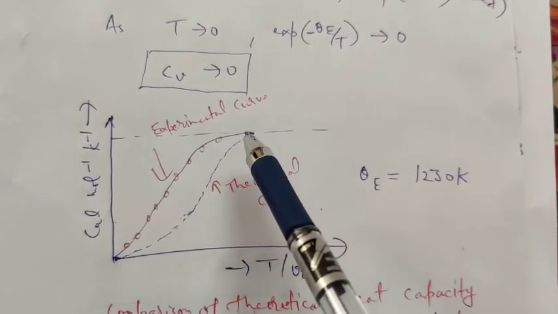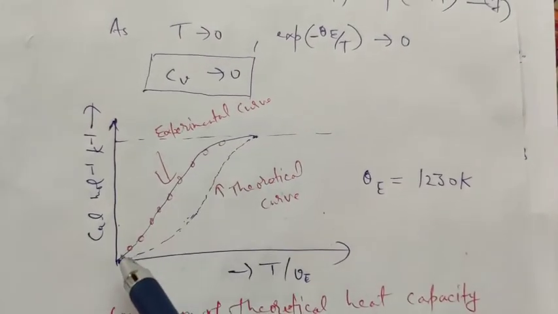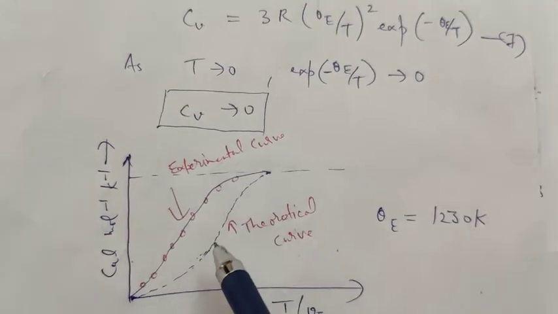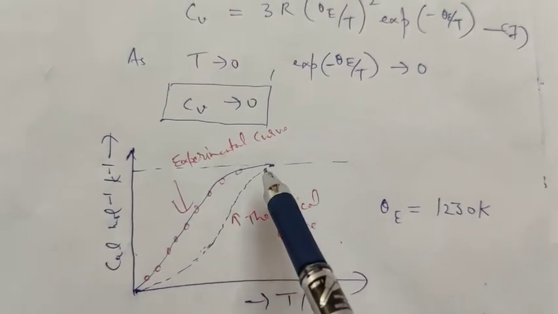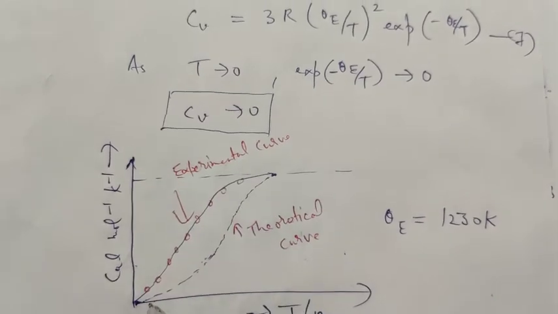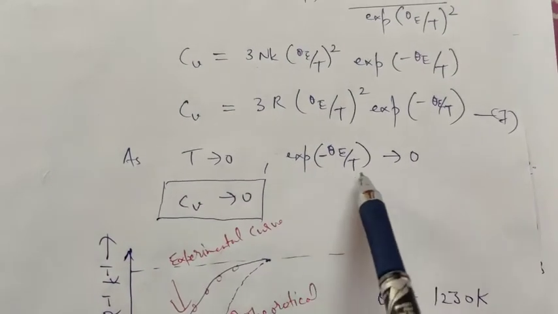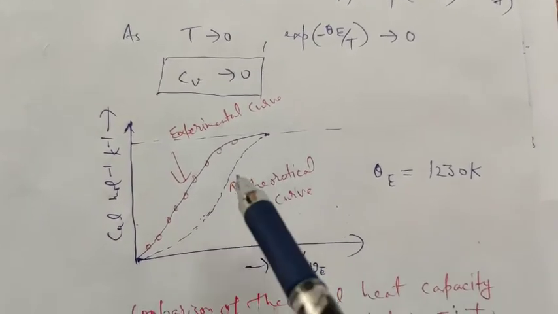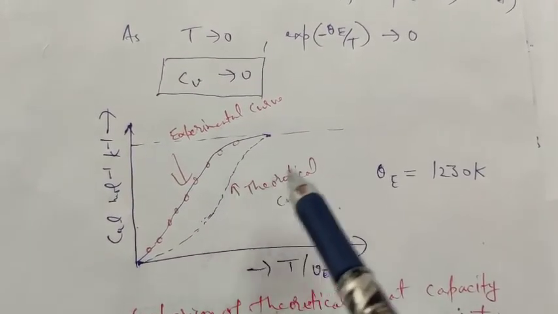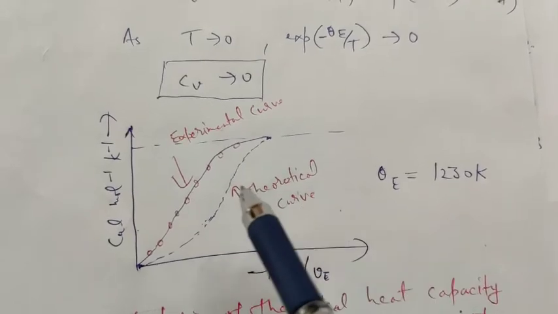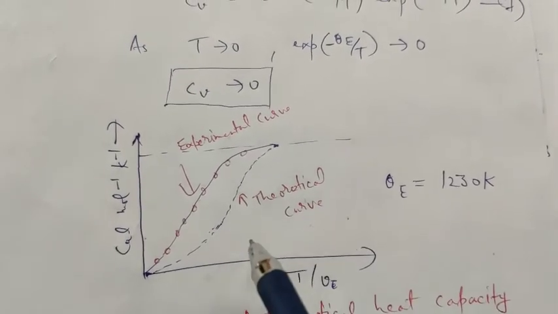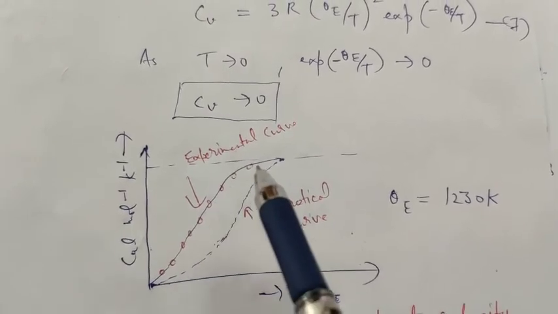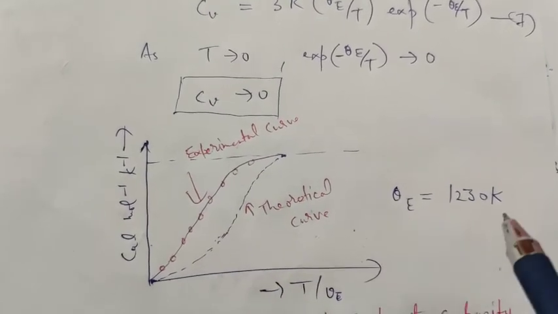So this is the experimental case where it is decreasing as T cube, but due to the Einstein model it is decreasing exponentially, so therefore it is decreasing rapidly. So this was the experimental curve and this is the theoretical curve according to the Einstein model. So the Einstein model was not able to explain the experimental behavior of diamond at this temperature.